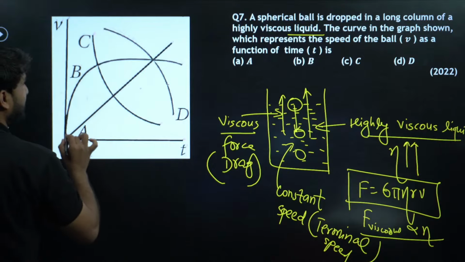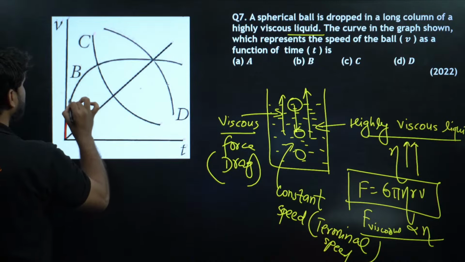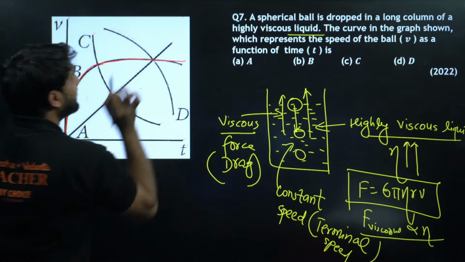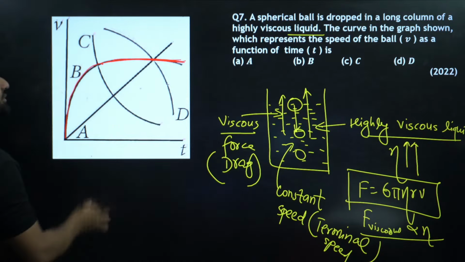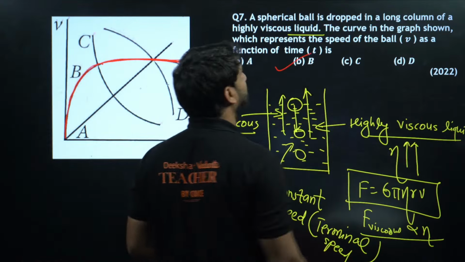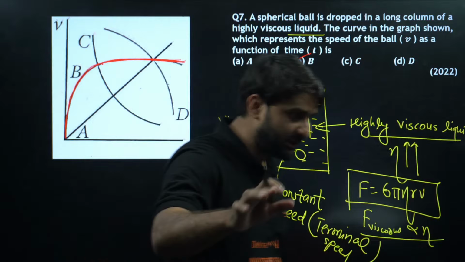I think this graph, because the speed is increasing, and after some time the speed has become constant. Time is increasing, but the speed has become constant. So option B is correctly representing the motion of the ball when it is dropped inside the liquid. I hope this is clear to you all.